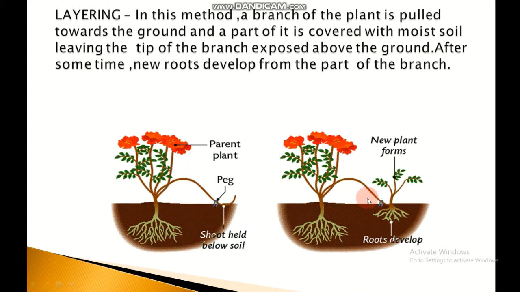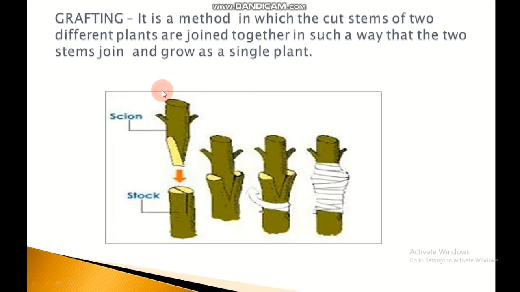When this happens, the branch of the parent plant connecting the newly formed plant is cut off so that the newly formed plant may grow on its own and develop into a mature plant. This is called layering.